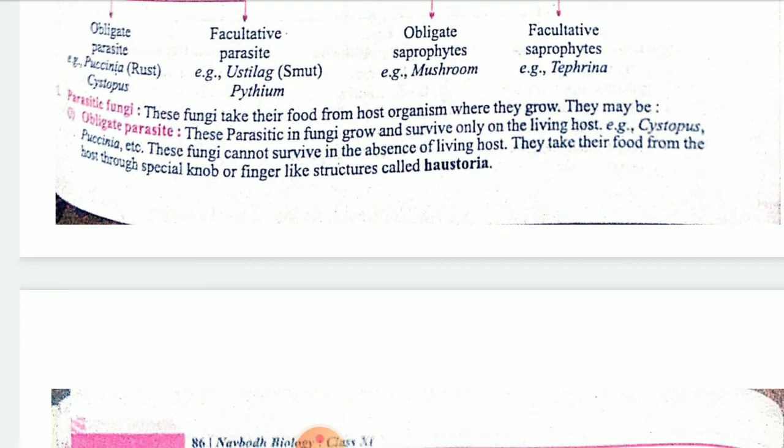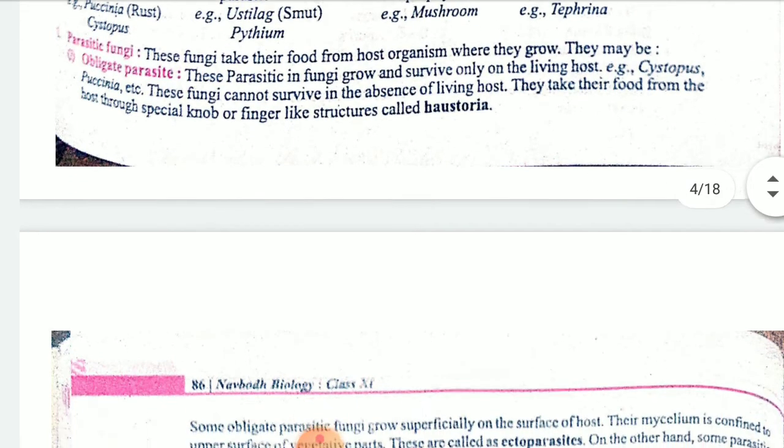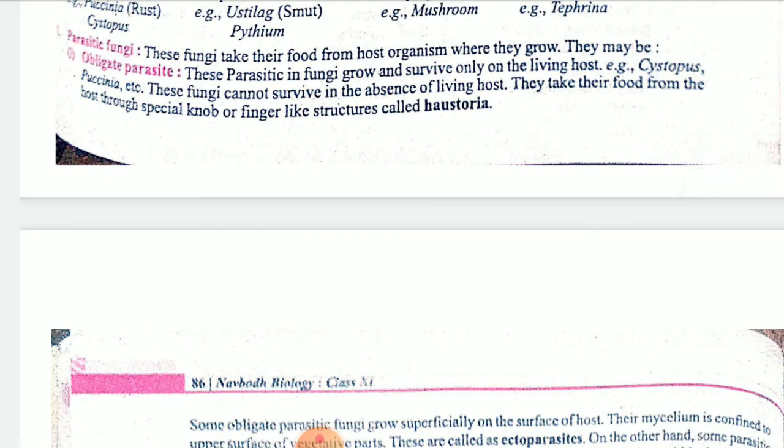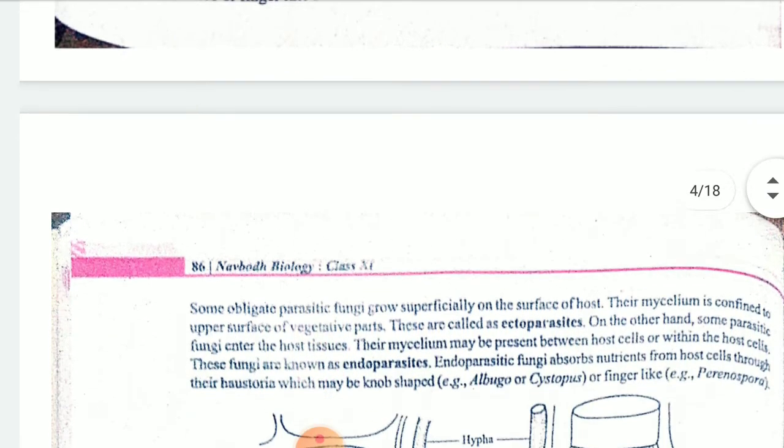One is the obligate parasite, another is the facultative parasite. Obligate parasite, in this the fungi grow and survive only on the living host. This fungi can't survive in the absence of a living host. They take their food from the host with the help of special knobs known as haustoria. Without a living host, they are going to die. Which one? The obligate parasites.